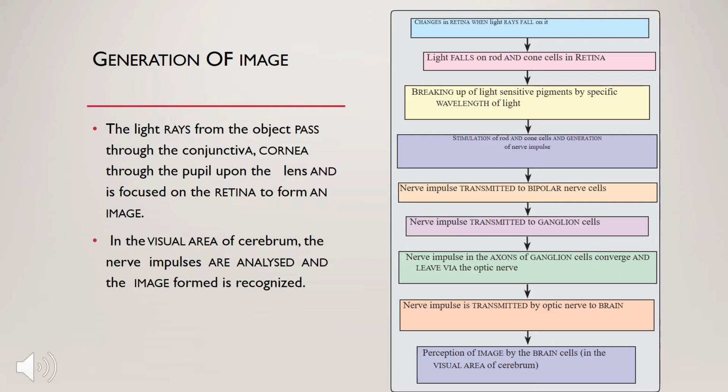The nerve impulse is transmitted by the optic nerve to the brain, and perception of the image by the brain cells is done in the visual area. The impulse and the message are passed, and hence the image is formed and recognized in the visual area of the cerebrum.